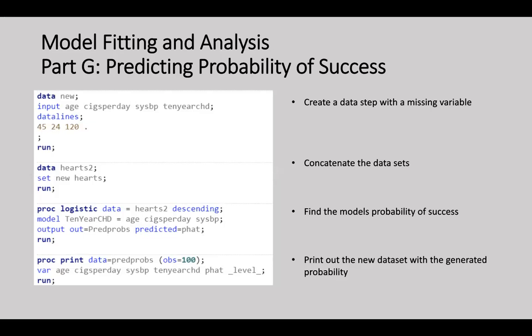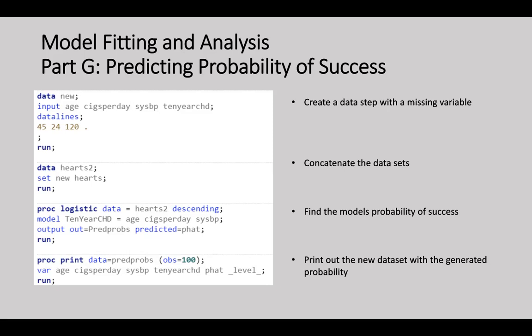So when looking for a probability of success for the response, the hidden wide trick is used by inputting self-constructed numbers for each of the variables. The hidden wide trick creates a fake observation, which in turn can be used to predict the probability of a response based on inputs for the different predictors. In this case, for age, we use 45, for cigs per day 24, and SysBP 120.